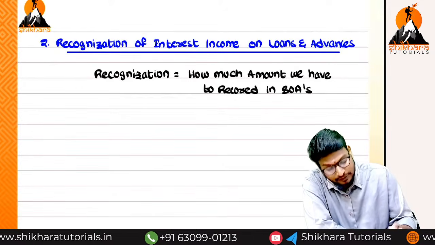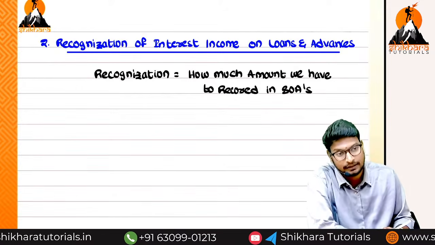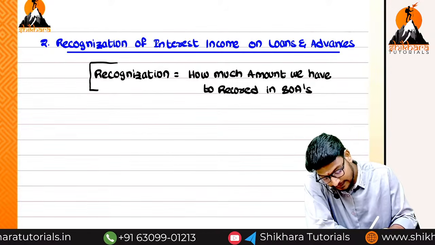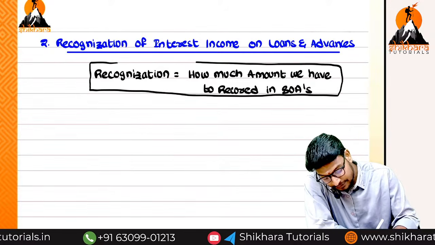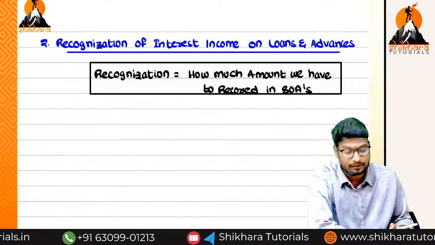BOA means the books of accounts. This is the ultimate target we are going to see from this concept.